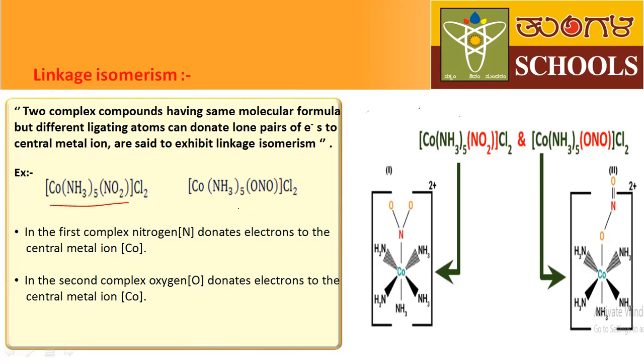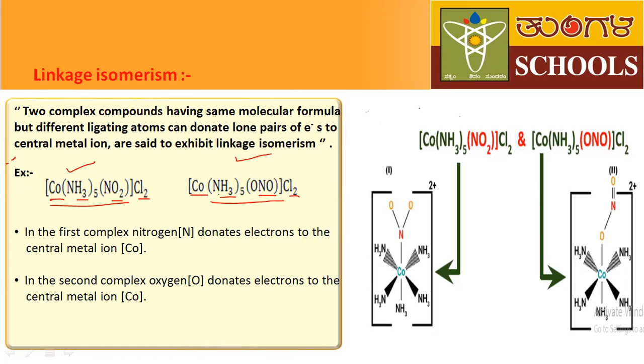This is one compound and this is the second compound. The molecular formula of this compound and of this compound is the same. In the first compound, there is one cobalt, five amine groups, one NO2 group and Cl2. Here also one cobalt, five amine groups, NO2 and Cl2.